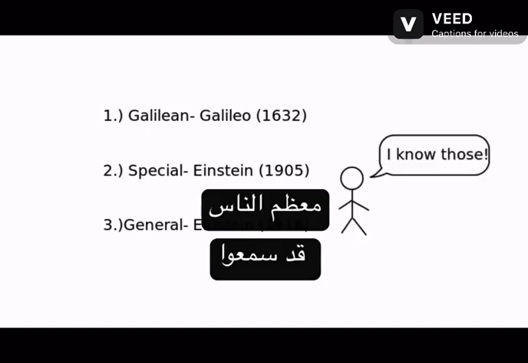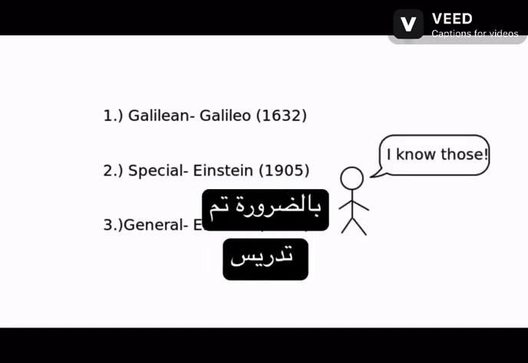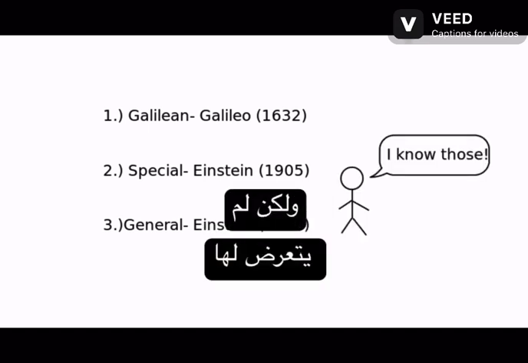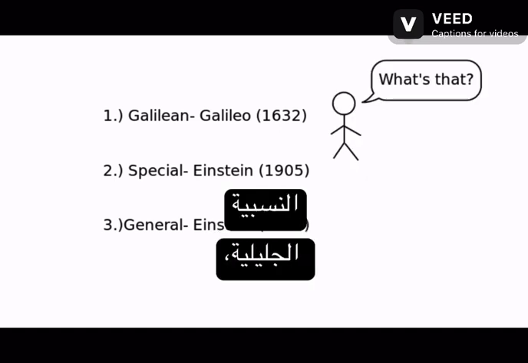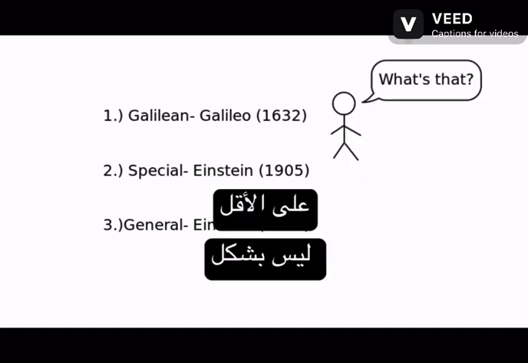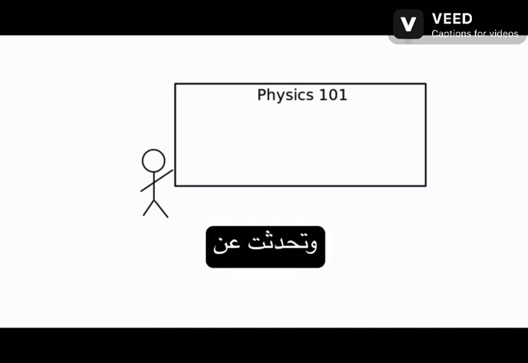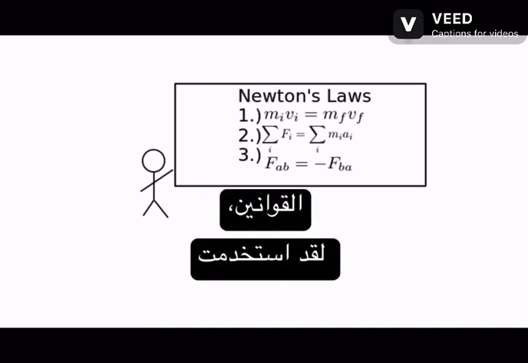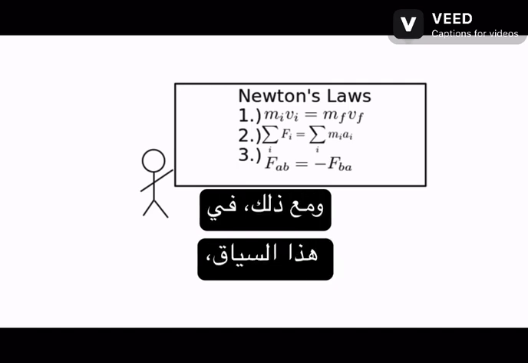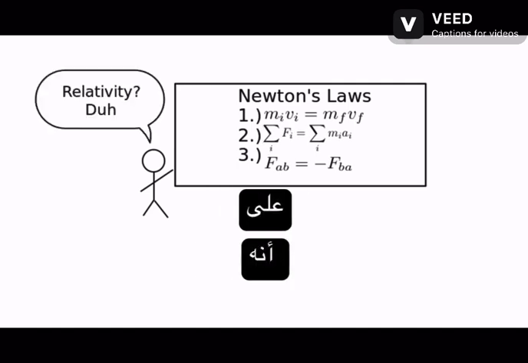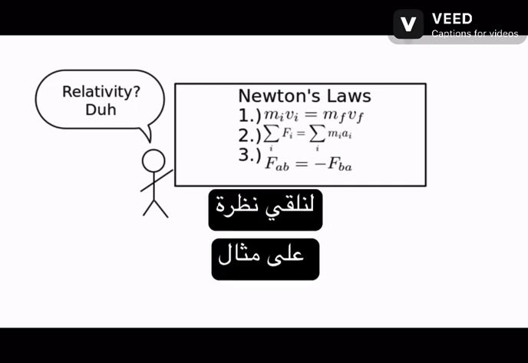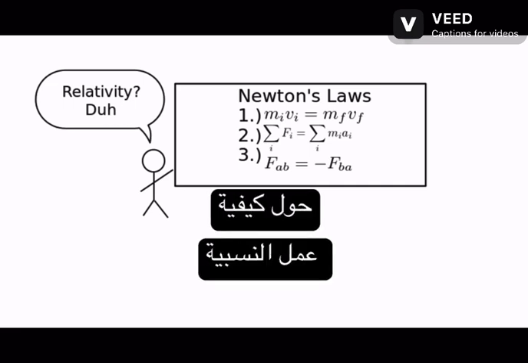Most people will have heard of, though not necessarily have been taught, special and general relativity, but not many people have been exposed to Galilean relativity, or at least not explicitly. If you've ever taken an introductory physics class and talked about Newton's laws, you've used Galilean relativity. However, in this context, it is usually taken for granted since it can seem like common sense. Let's look at an example of how Galilean relativity works.